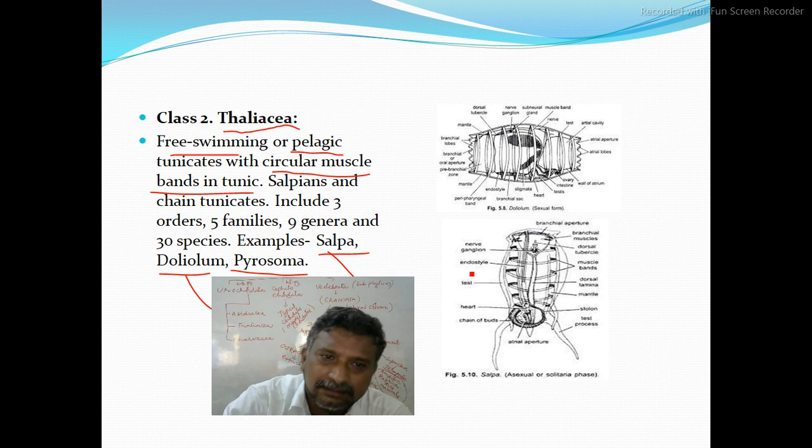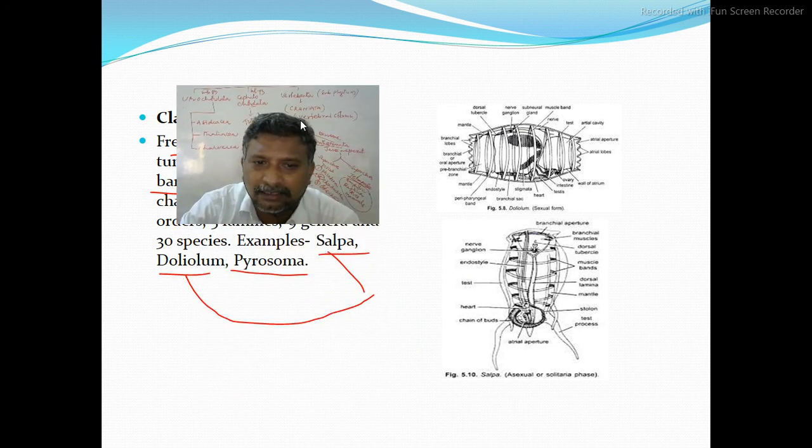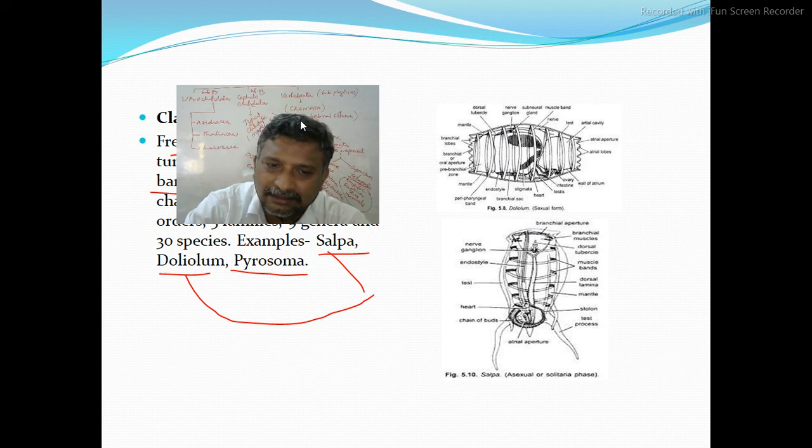Under Thaliacea, Salpa, Doliolum and Pyrosoma are good examples. They are also examples of alternation of generations, and circular muscles are importantly seen in their body.